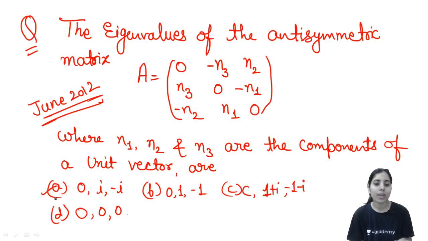Done. So guys, there is a point that if an eigenvalue is imaginary, its complex conjugate should also be present there. That kind of eigenvalue is only present in option A, and that is also a rule or a trick you can say. Clear? And that trick will help you to solve this kind of question, but even if you do it with the detailed method, you will be able to get the answer.